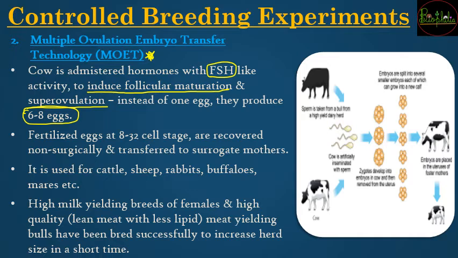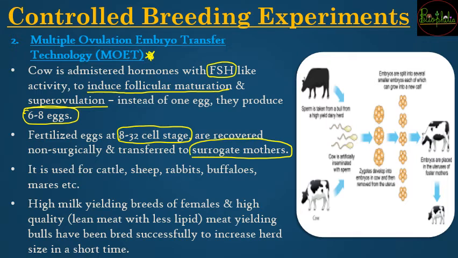So now, as you want to increase the productivity of the calves, instead of one egg, you want to have the eggs of that particular cow in more number. So instead of one egg, hormones are used to stimulate the production of 6 to 8 eggs. Once the eggs are cultivated, they are going to get fertilized. Fertilization is carried out, and there will be fertilized eggs at the 8 to 32 cell stage. When it reaches the 8 to 32 cell stage, it can be non-surgically transferred to surrogate mothers.